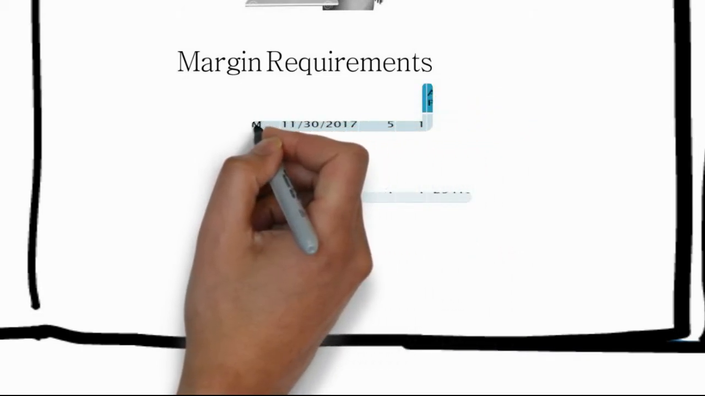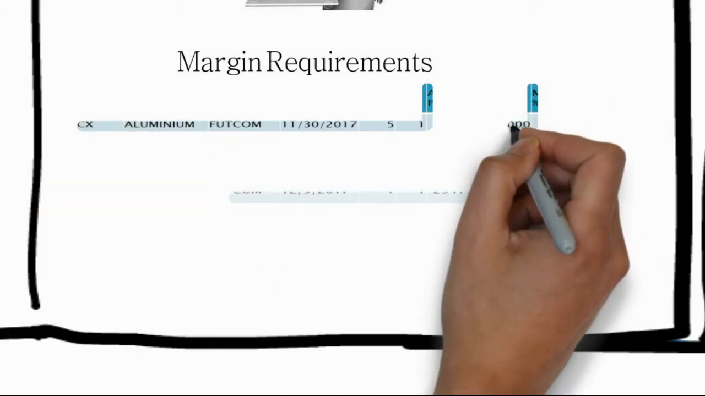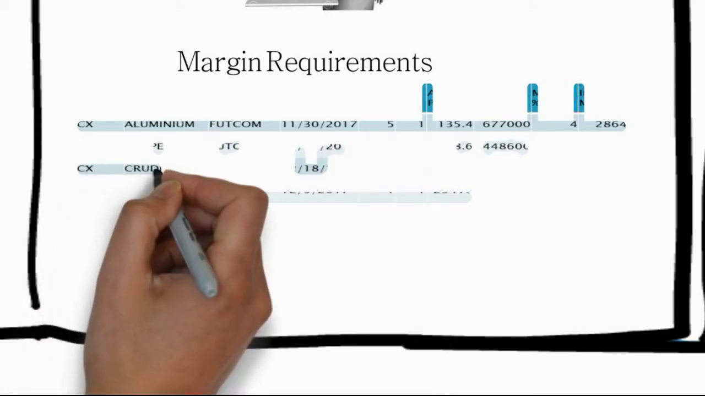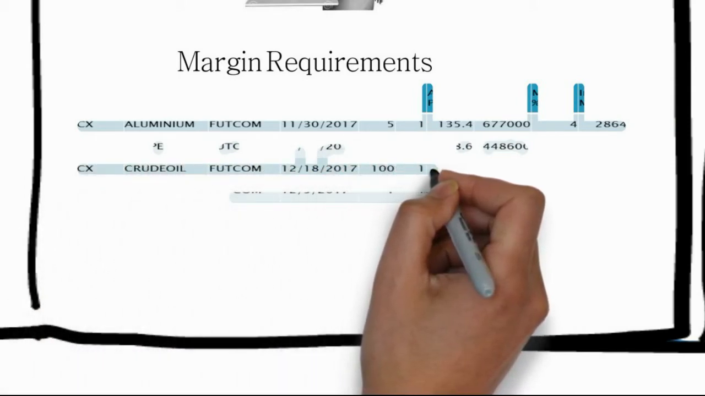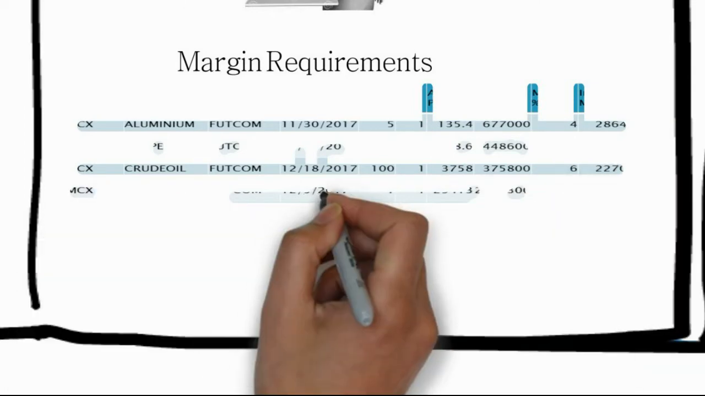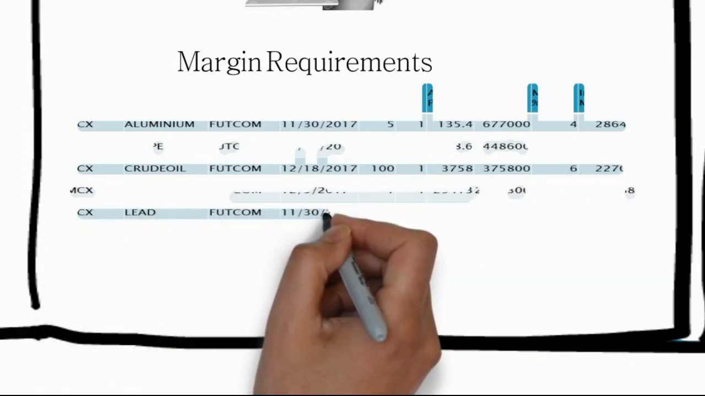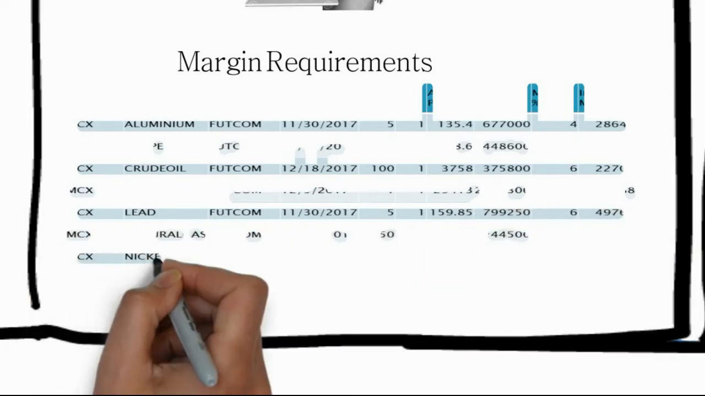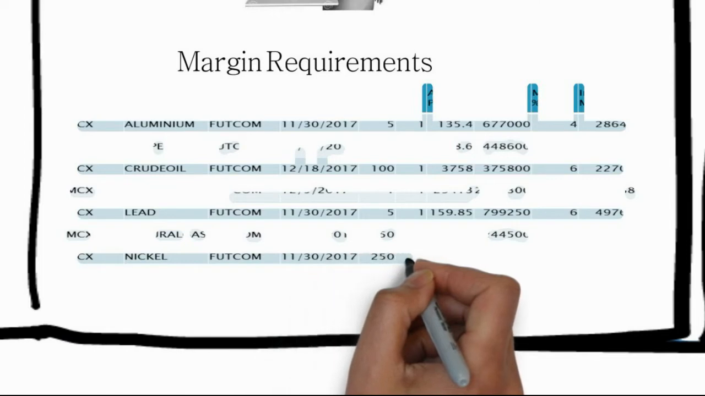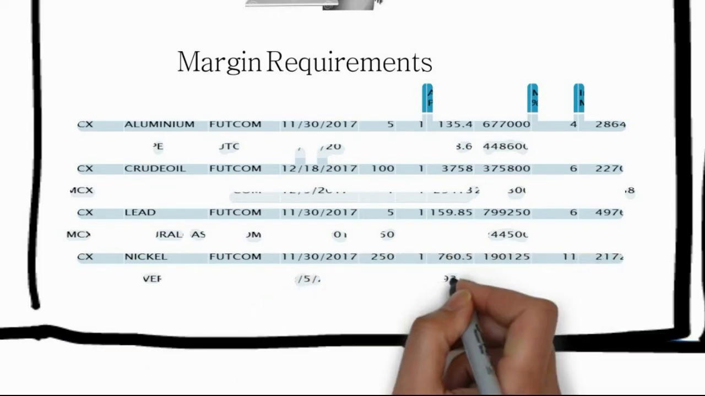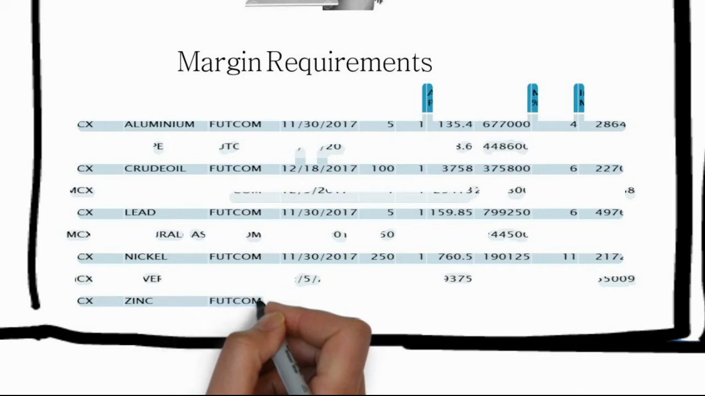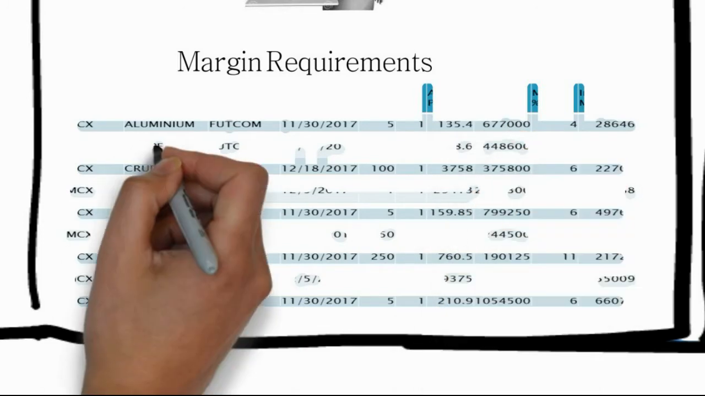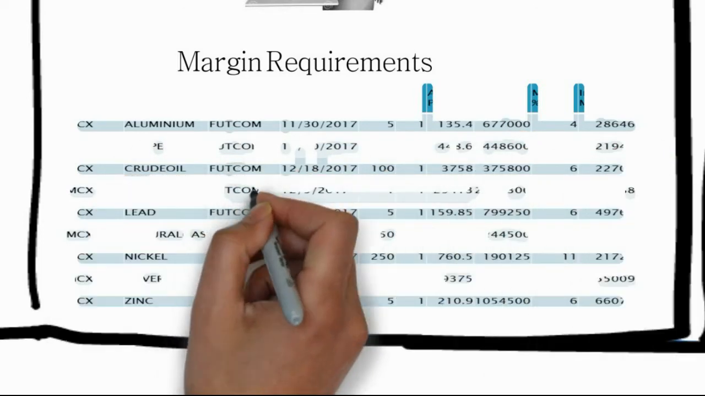Now, margin requirement. Every commodity has a specific margin requirement. For example, if you are trading gold, aluminium or nickel, there has to be a specific margin money funded. For example, for aluminium, the current price is 135.4 and the total contract value goes around 6,77,000. So you don't have to have the full 6,77,000. You only need a 4% margin, that is 28,646, in your account to trade in aluminium.